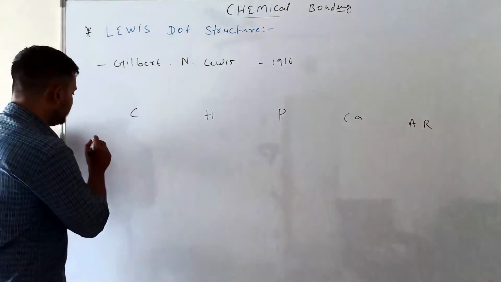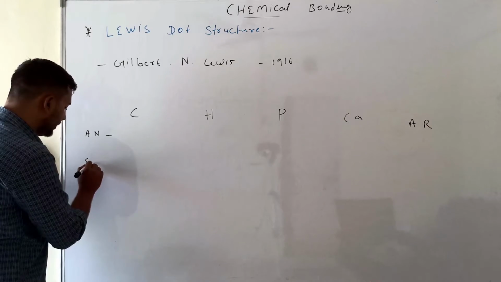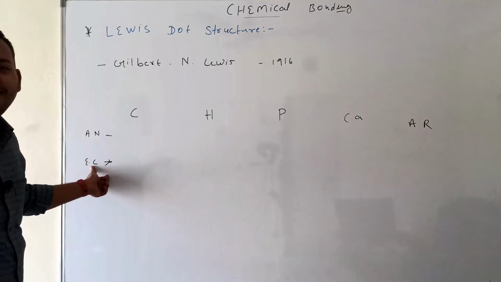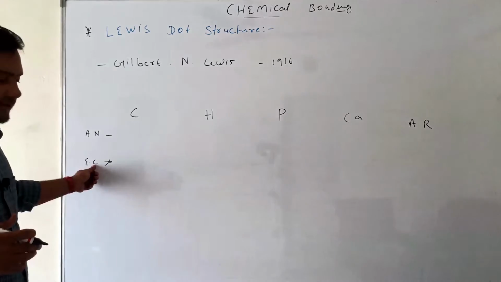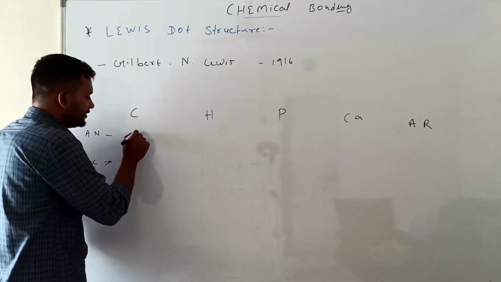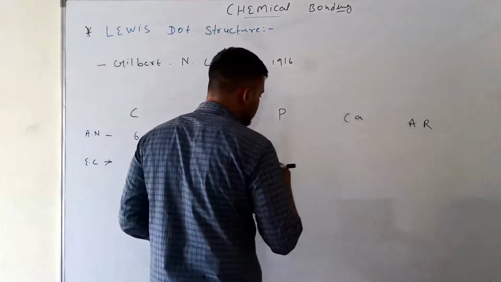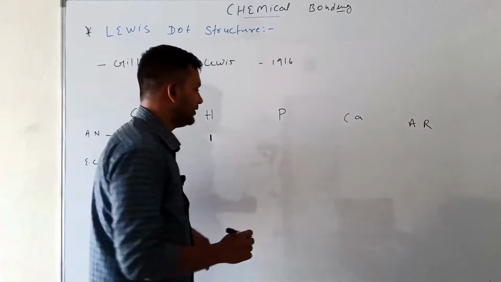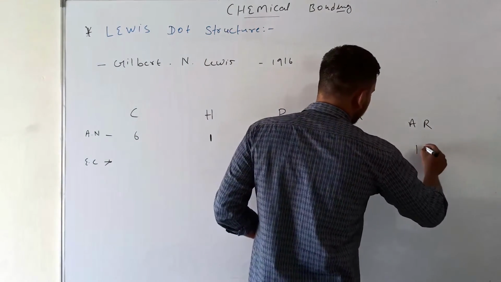So for carbon, AN means atomic number, and EC means electronic configuration, not electronics and communication. The carbon atomic number is 6, hydrogen is 1, phosphorus is 15, calcium is 20 and argon is 18.